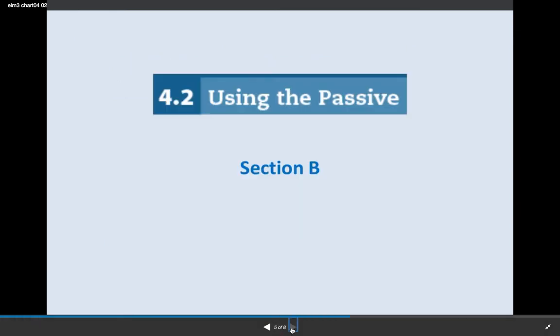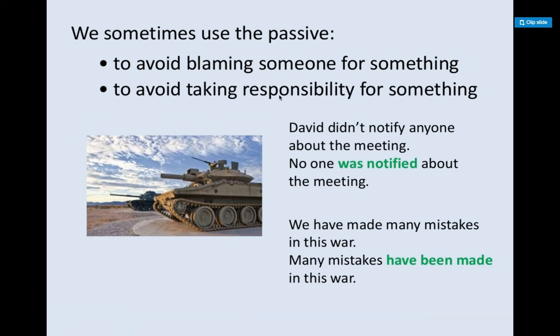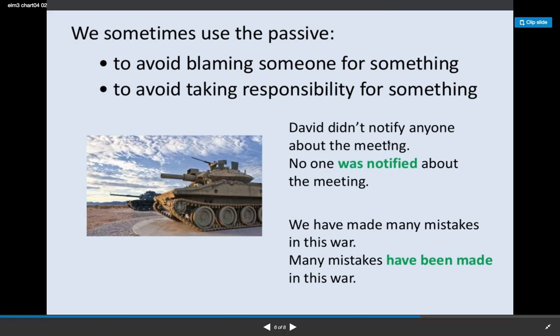We sometimes use the passive to avoid blaming somebody for something or to avoid taking responsibility. You can notice this in newspaper reports sometimes. David didn't notify anyone about the meeting, so no one was notified about the meeting. When I say it this way, I stop blaming David for it.